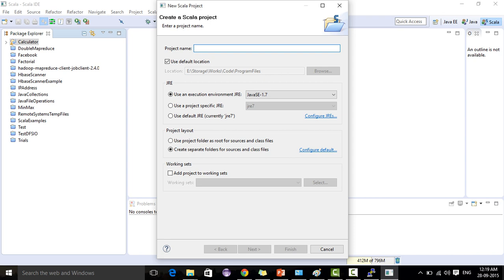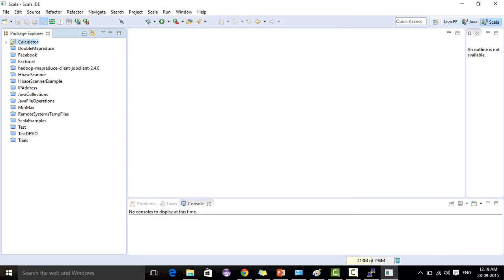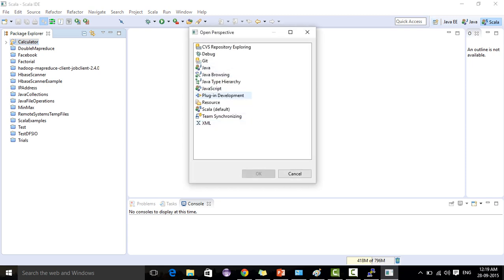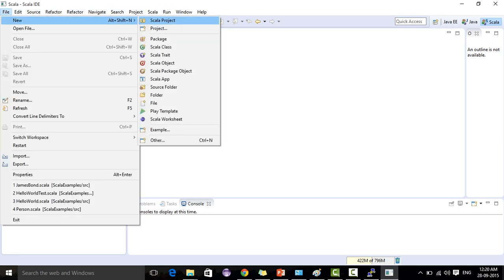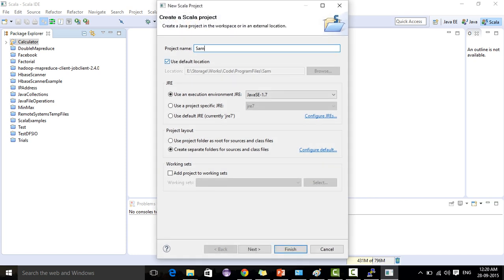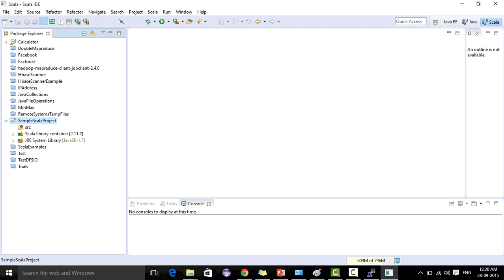This is the same as Eclipse. Here you can see Java, Java EE. Here we have the Scala perspective also. We opened this in the Scala perspective. We can use this for Java development also. So we open Eclipse in the Scala perspective and create a new Scala project. So we created this project.